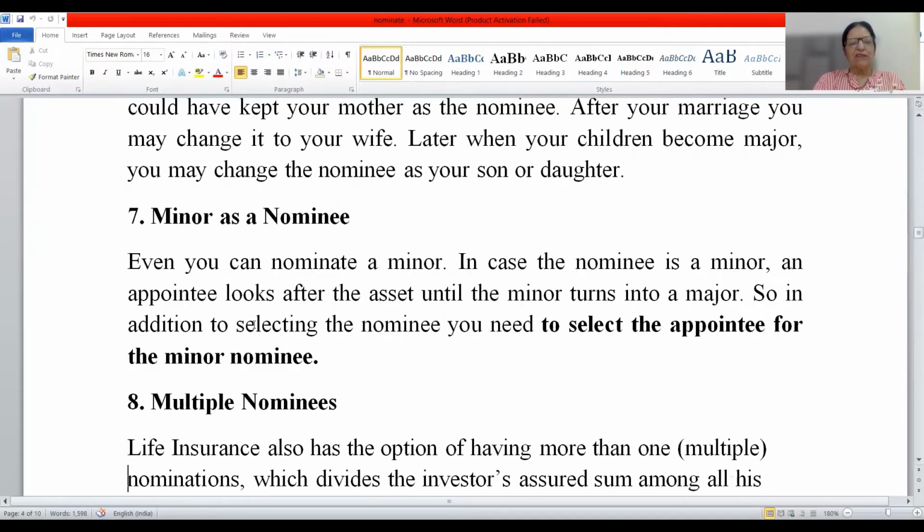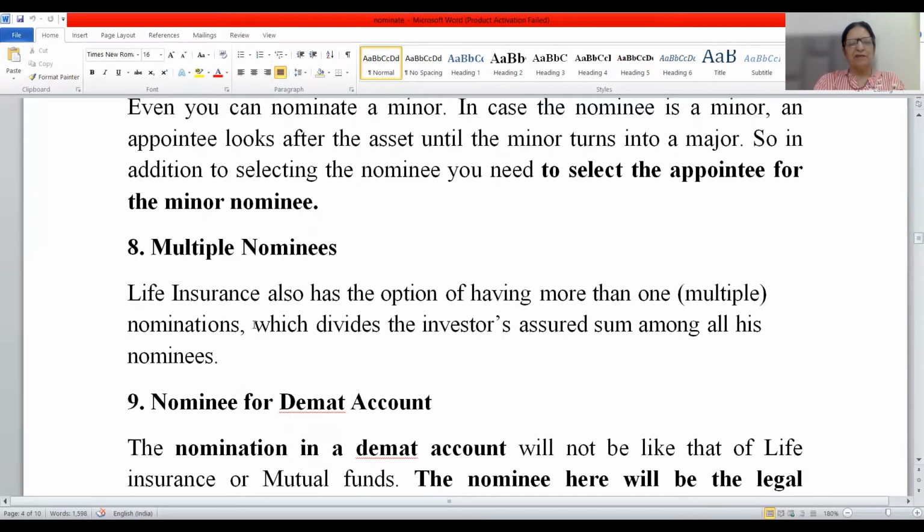Moving ahead, friends, the next one is multiple nominees. Life insurance has the option of having more than one nomination. In my earlier discussion, I told you only one nominee can be appointed, but rules are different in the case of life insurance. In life insurance, you can appoint multiple nominees, which divide the investor's assured sum among all his nominees. So whatever the number of nominees, the insured sum is divided among all.